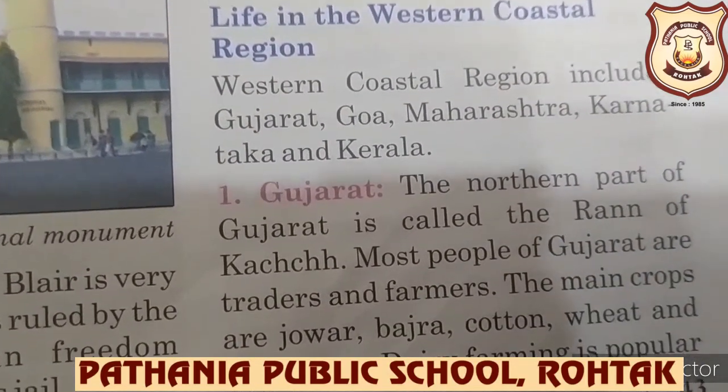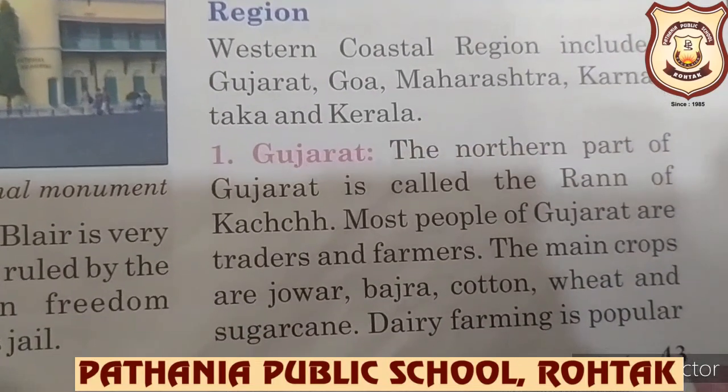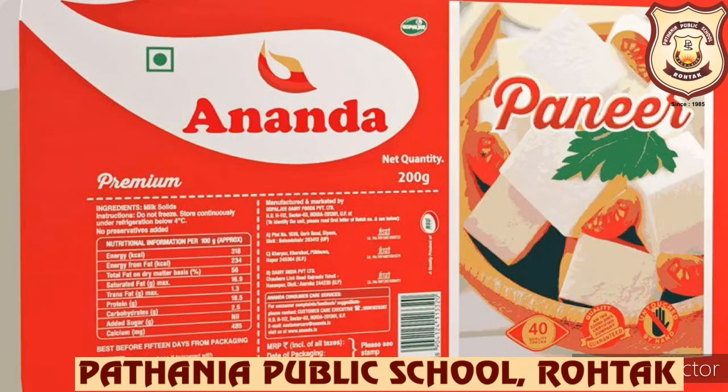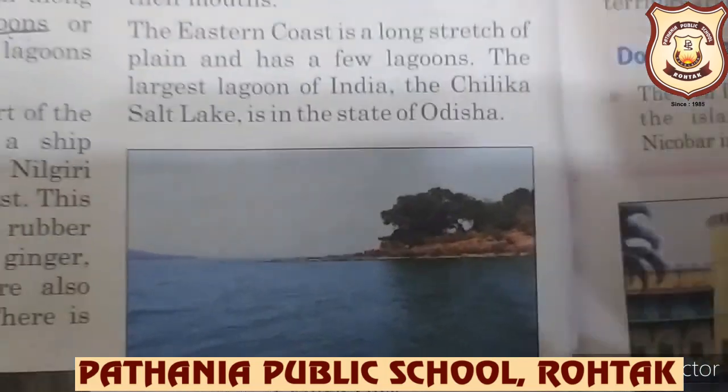And farmers. The main crops are jowar, bajra, cotton, wheat and sugarcane. And dairy farming is popular here. You know, na? There's a dairy farm at Anand. Milk and milk products are sent all over India from here, from Gujarat. Okay. So now you will see the next page.